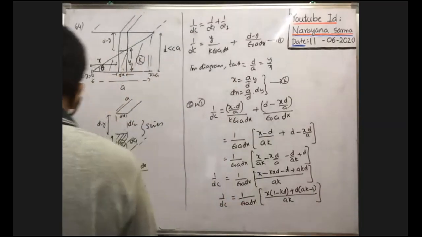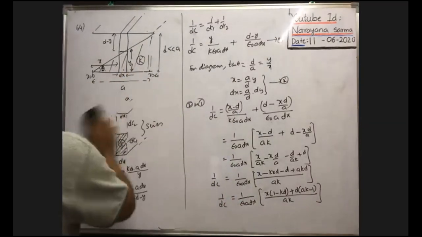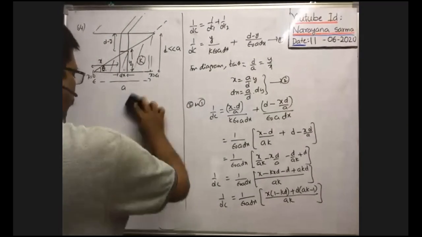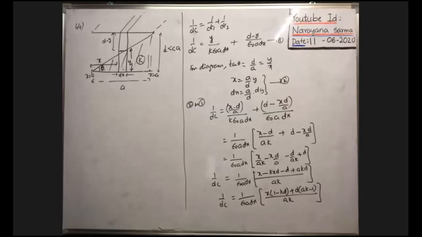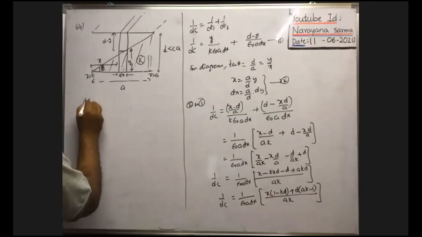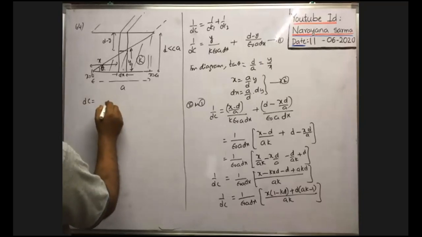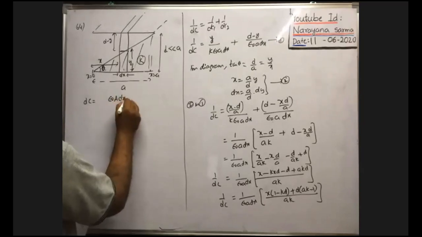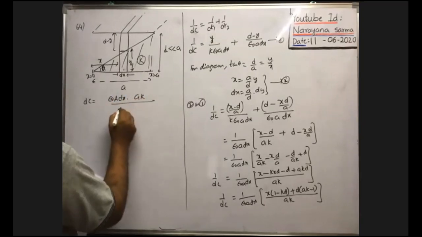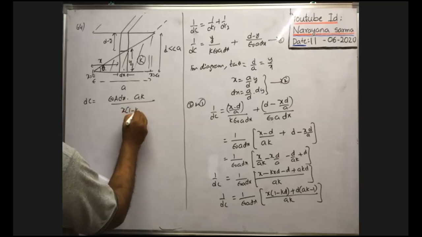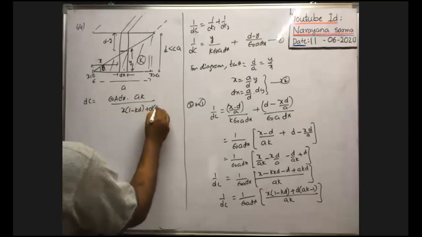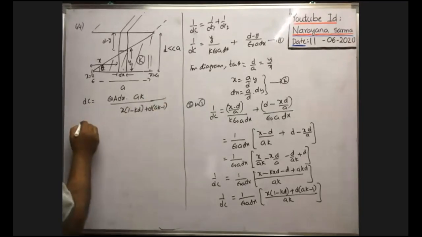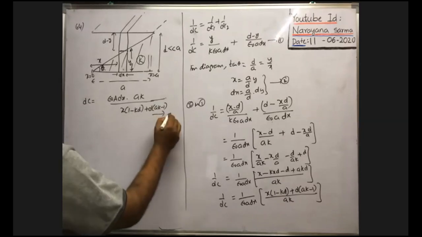Therefore, dc is equal to something you write. Dc is equal to epsilon naught a dx into ak by x of 1 minus kd plus d into ak minus 1. Okay. Therefore, effective capacity, it is equation 3.